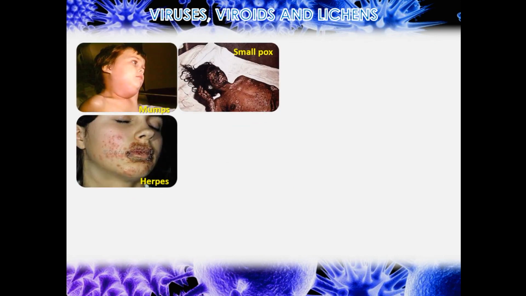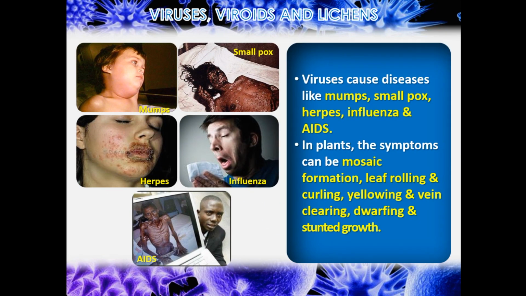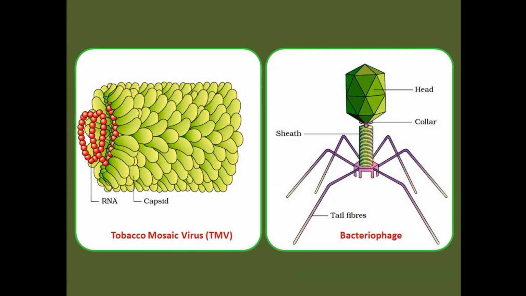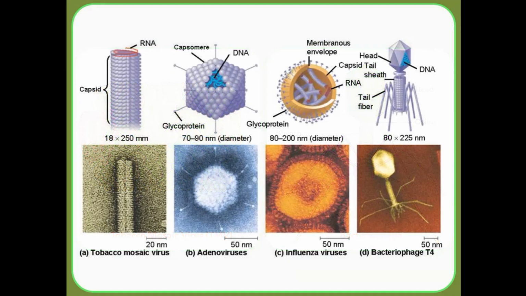Viruses cause diseases like mumps, smallpox, herpes, influenza and AIDS. In plants, the symptoms can be mosaic formation, leaf rolling and curling, yellowing and vein clearing, dwarfing and stunted growth. Here it shows the tobacco mosaic virus and bacteriophage. If we study detailed structure of the different parts, we can observe like this.